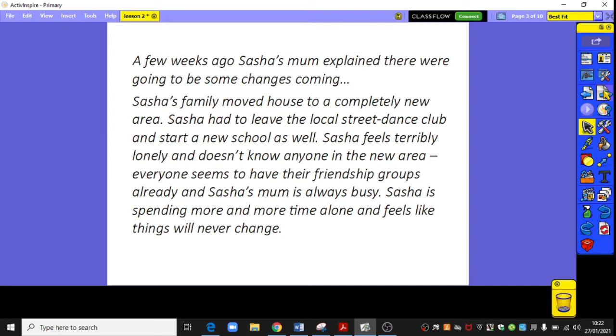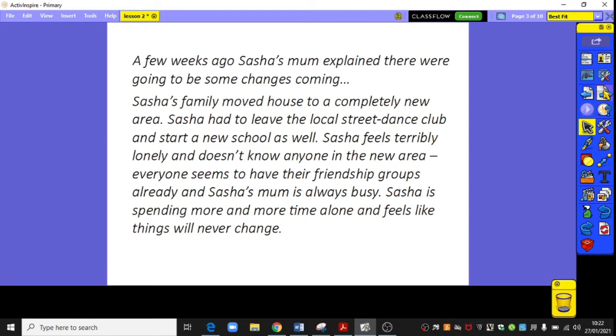So a few weeks ago, Sasha's mum explained that there were going to be some changes coming. Sasha's family moved house to a completely new area. Sasha had to leave the local street dance club and start a new school as well. Sasha feels terribly lonely and doesn't know anyone in her new area. Everyone seems to have their friendship groups already, and Sasha's mum is always busy. Sasha is spending more and more time alone and feels like things will never change.